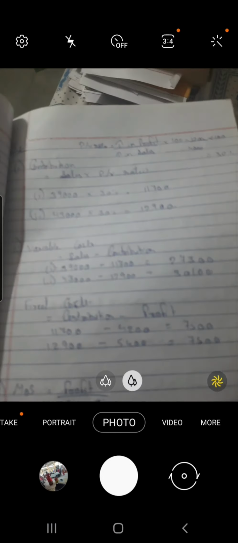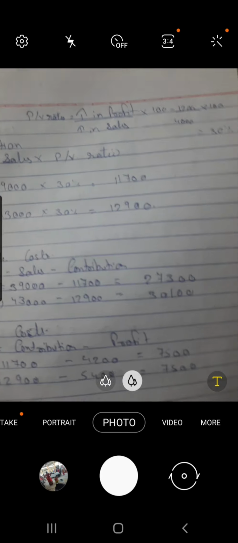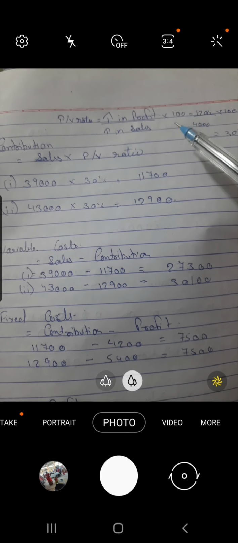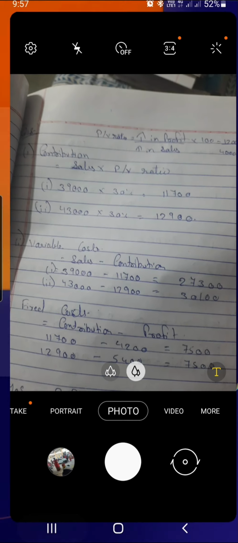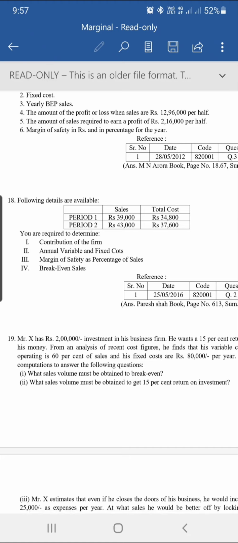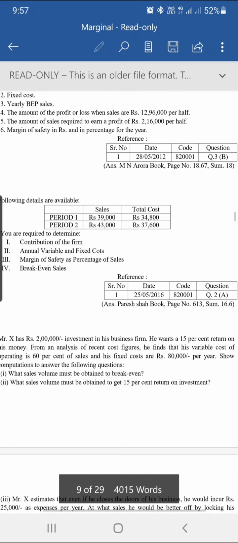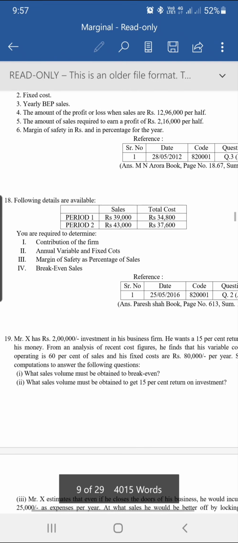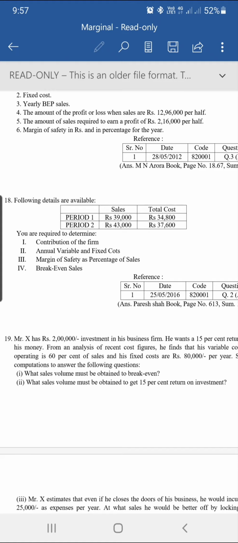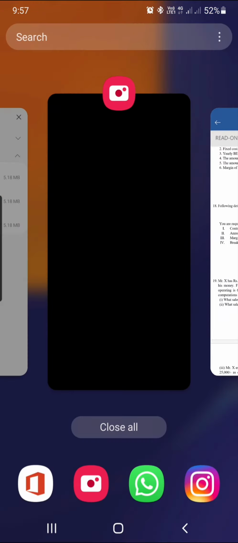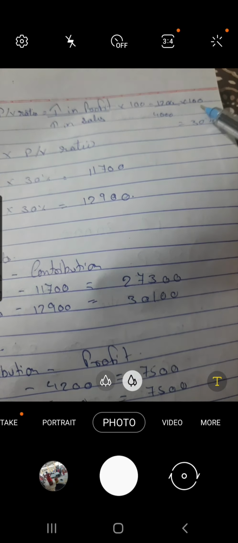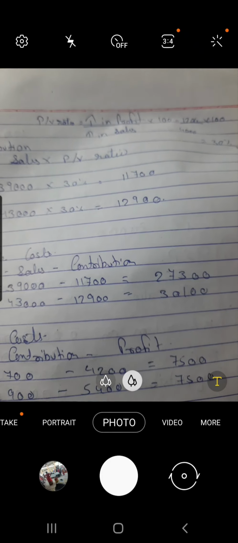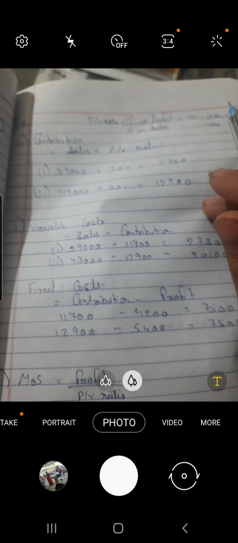For that, first of all we have to find out the PV ratio, which is increase in profit divided by increase in sales into 100, which is 1,200 divided by 4,000 into 100, which will be 30% as PV ratio.